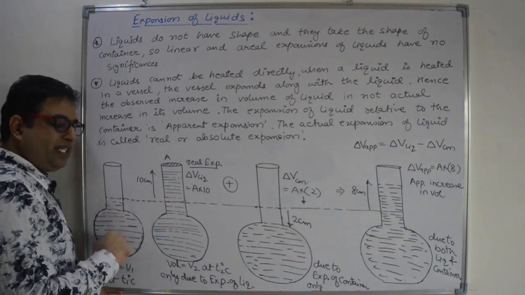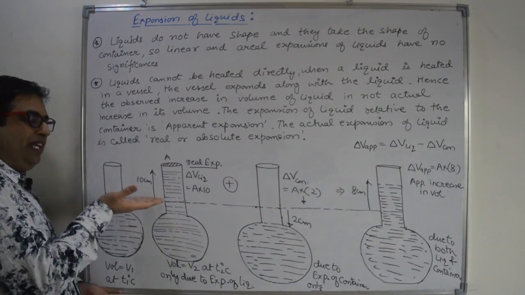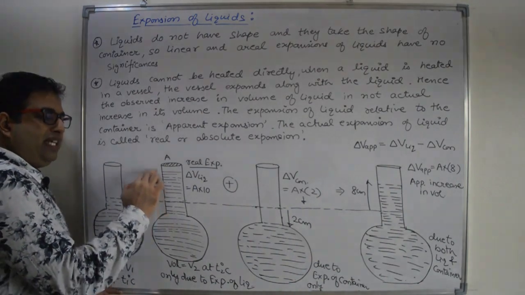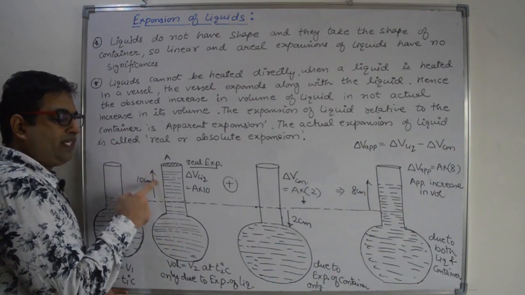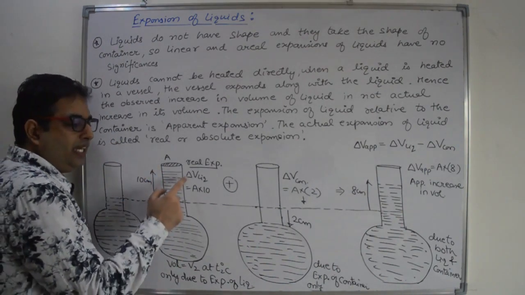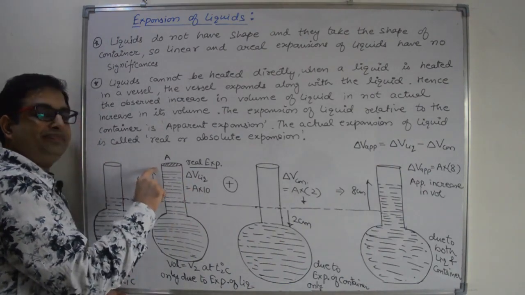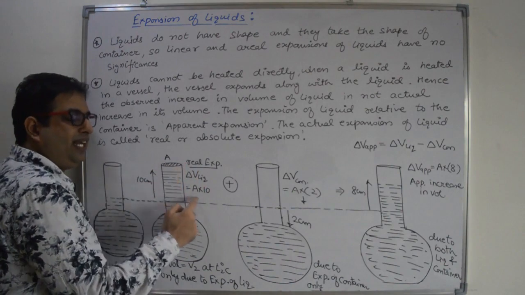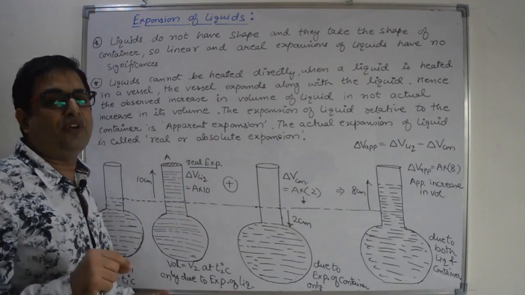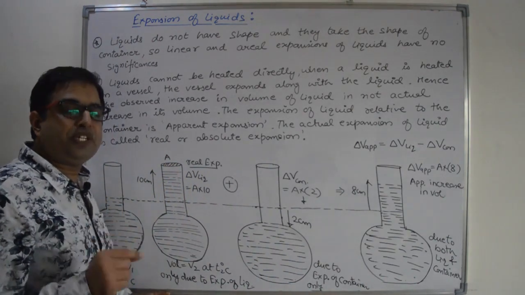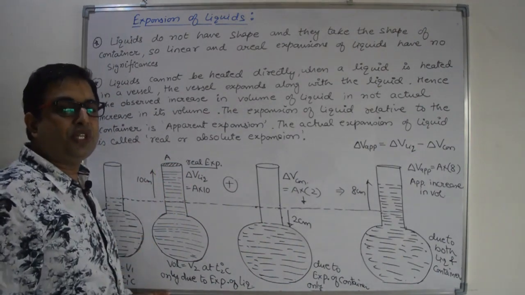As we increase the temperature of the liquid, the liquid will expand and the level of the liquid will increase. Suppose the increase in level of the liquid is 10 centimeter. Area is A. So what is the overall expansion of the liquid? Expansion of the liquid is area into length, so A into 10, right? This is the increment in volume of liquid. That is known as real expansion of liquid. What is the real expansion of the liquid? It is expansion of liquid neglecting the expansion of container.